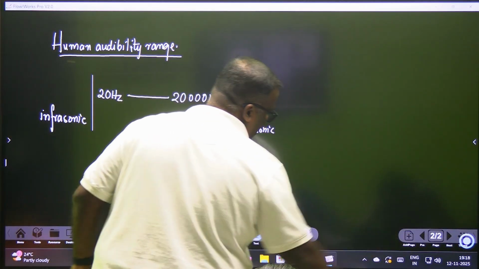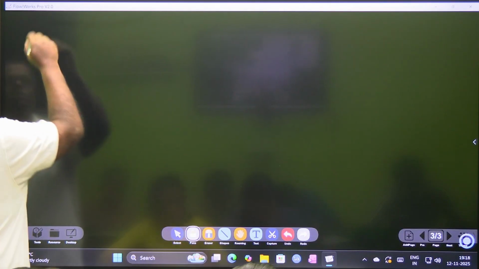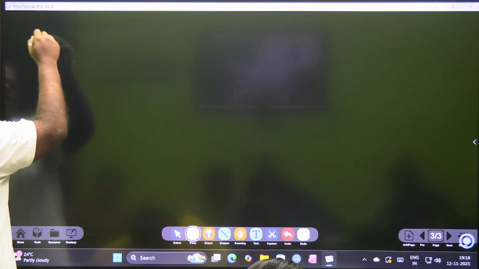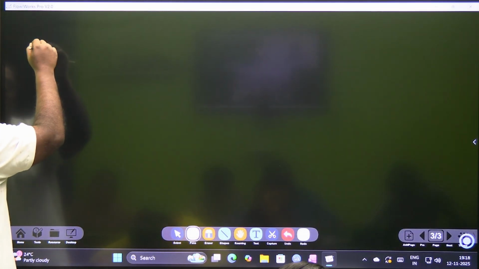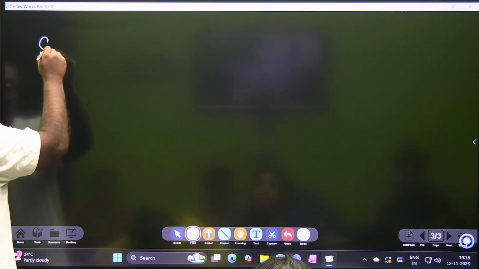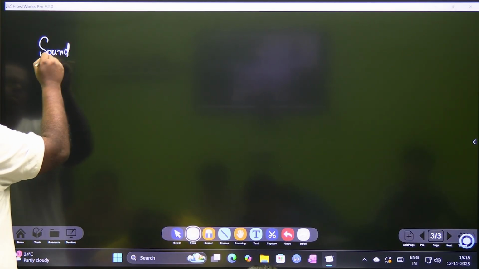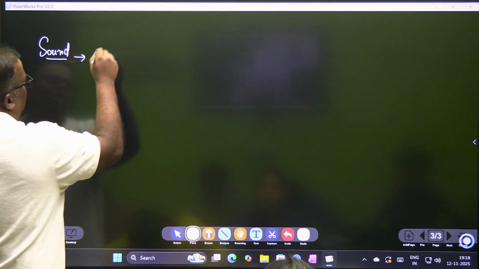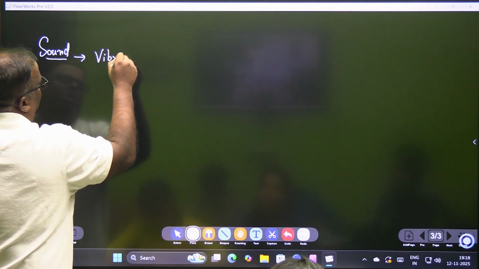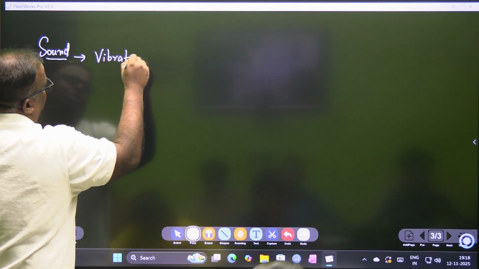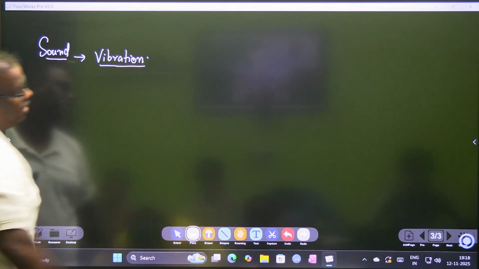So today we start learning about sound, a little bit about grade 8. The first thing is sound. In order to create sound, I must have a body or a system of particles in which there has to be vibration. ये तो आप grade 8 में पढ़ चुके हैं.